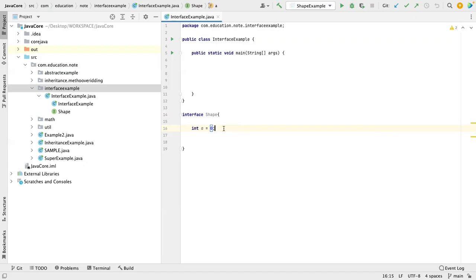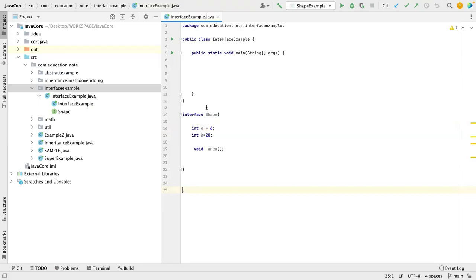Let me add another method called area. I have not declared any keyword, so it is by default abstract in nature. Let me add one more thing: int b equal to 20, and int a equal to 6.